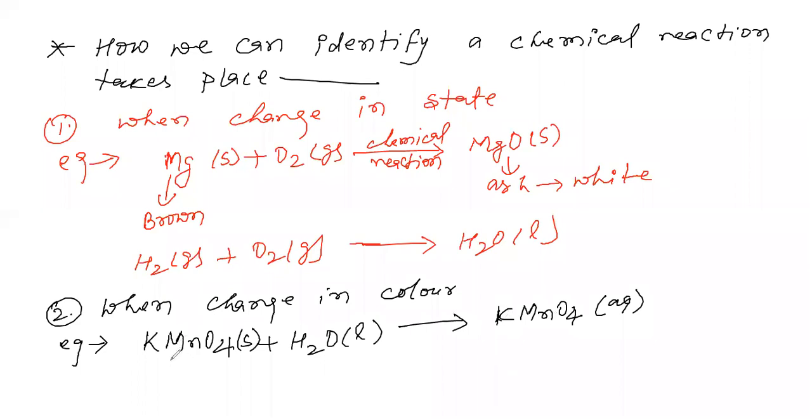When it is in solid form, it is blue in color, but after mixing with water, its color becomes purple. So it is an example through which we can identify a chemical reaction. After the chemical reaction, its color changes.